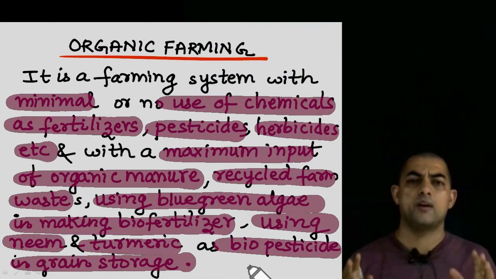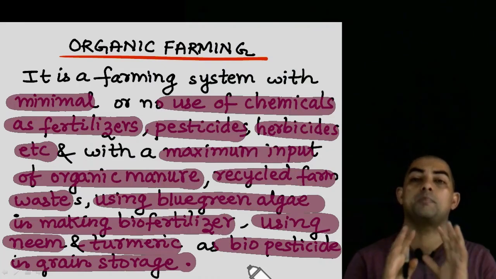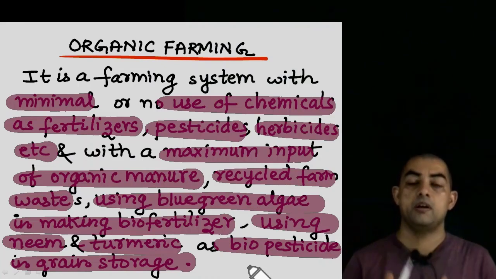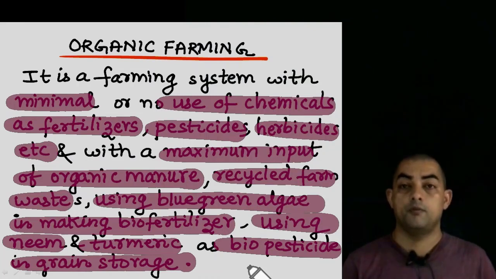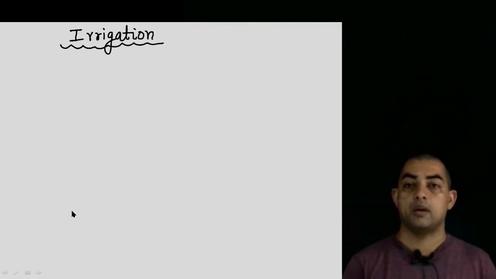So basically organic farming is giving you pure food, in the sense of not using all these chemical fertilizers, which is definitely a thing in our near future, which will definitely help to improve our health. After this, the next topic is irrigation.